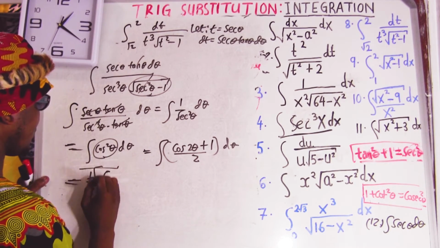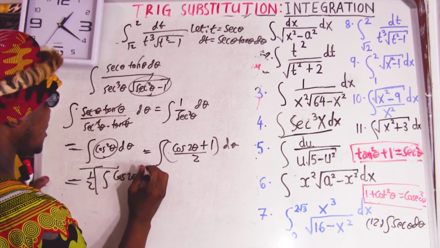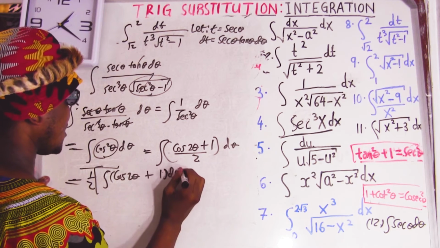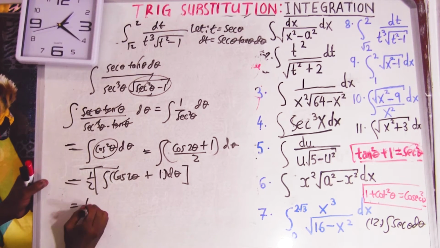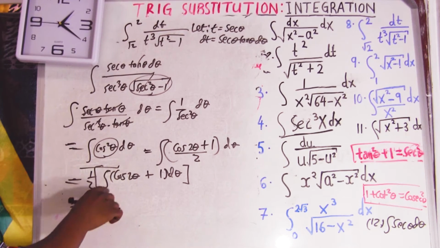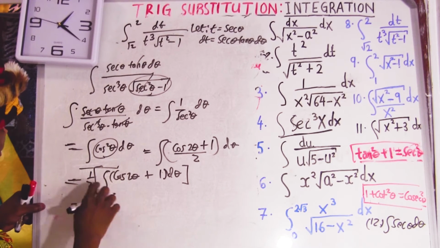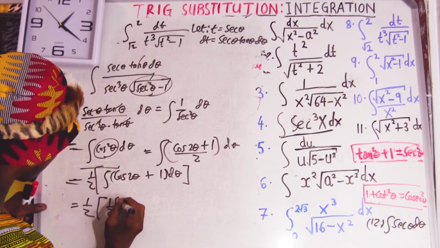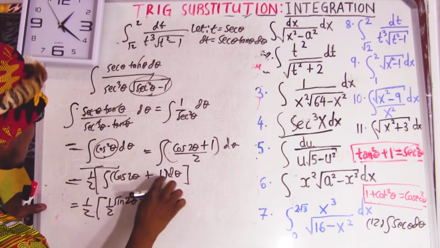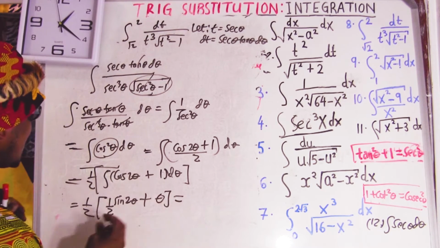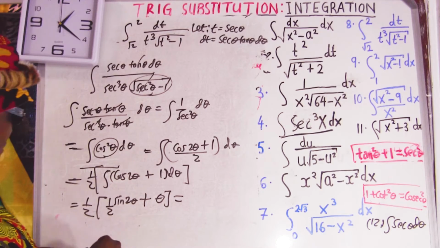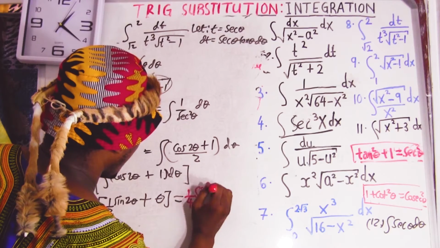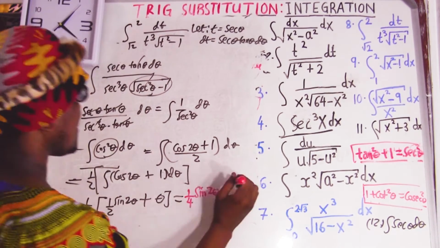Okay, integral of cos 2 theta plus 1. Okay, so this will be 1/2. When you integrate this, it will give you 1/2 sine 2 theta. So 1/2, let's do this, 1/2 sine. Okay, this is going to be theta. It's going to be just a theta. So this, let me say 1/4, 1/4 sine 2 theta, plus theta/2.